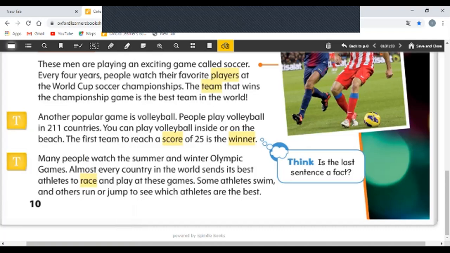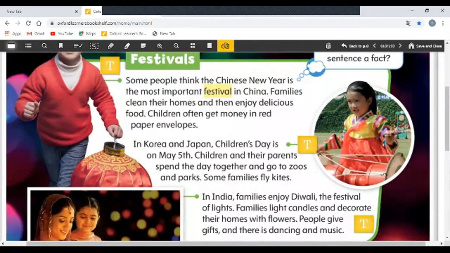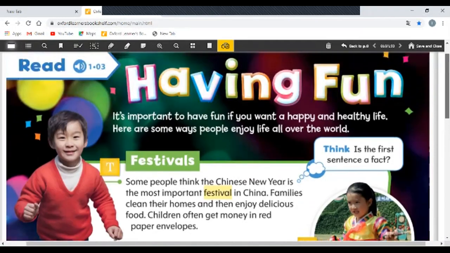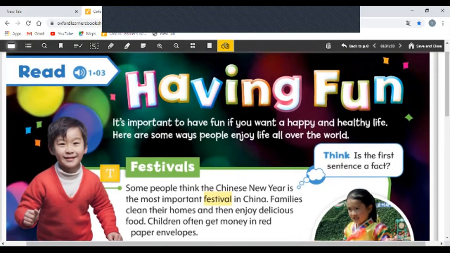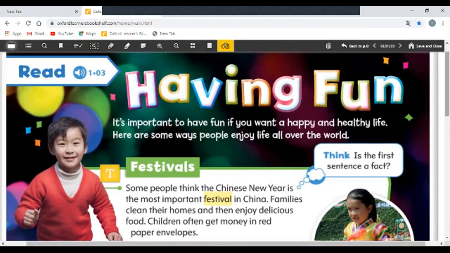I want all parents, please, to help your sons read page 10 today at home. And if you can make a video, please, of your sons while reading the text, it's very important to help them because one of the main steps for teaching or learning is to know how to read a text.